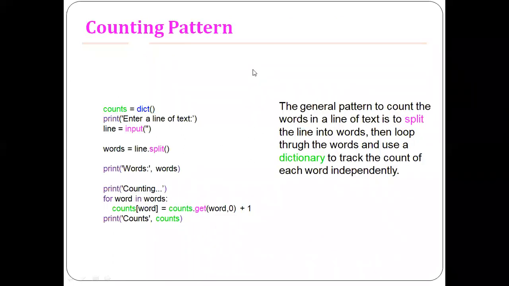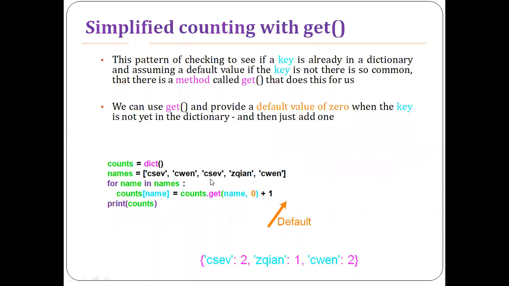So how do we count the things here, right? The counting pattern: the general pattern to count the words in a line of text is to split the line into words, then loop through the words and use a dictionary to track the count of each word independently. What you do is split the entire line into multiple words, and we insert them into the dictionary. And we check how many times the same word has occurred in the line, just by using this method.